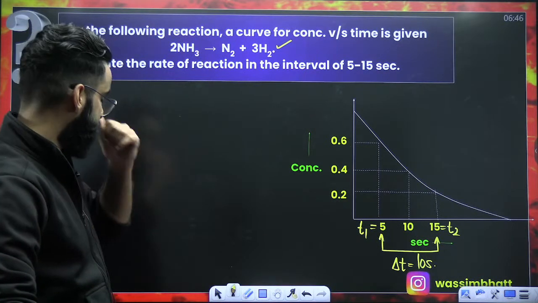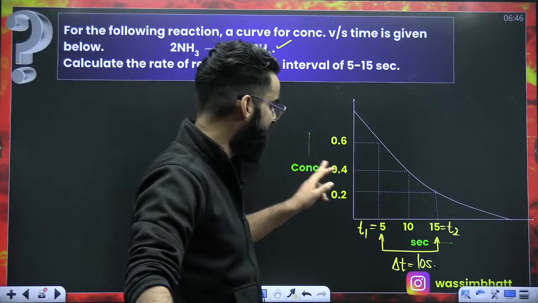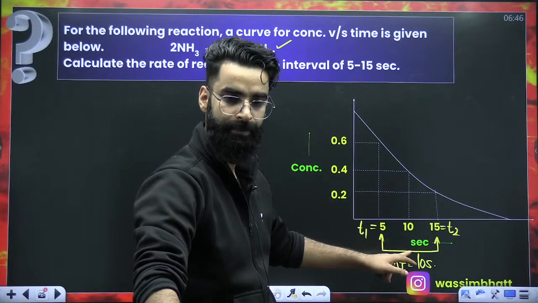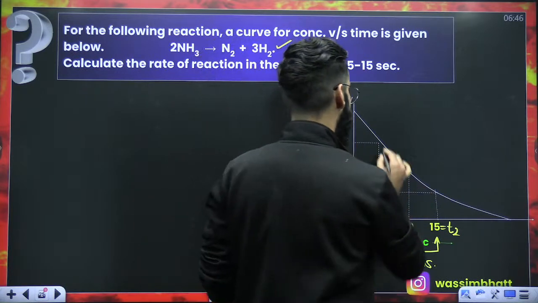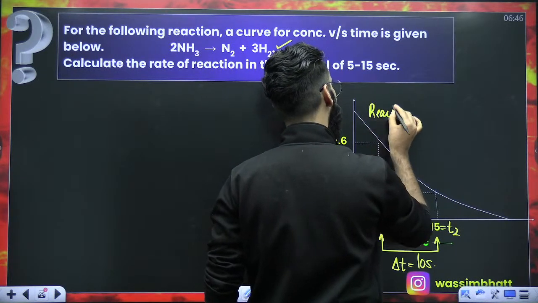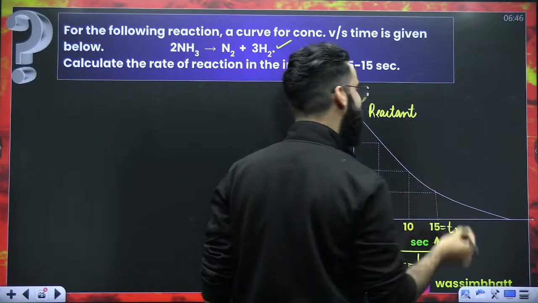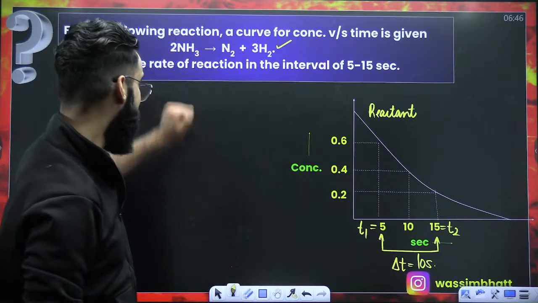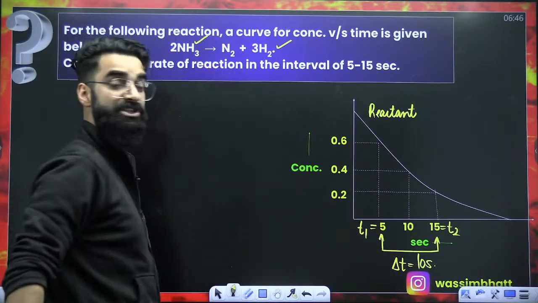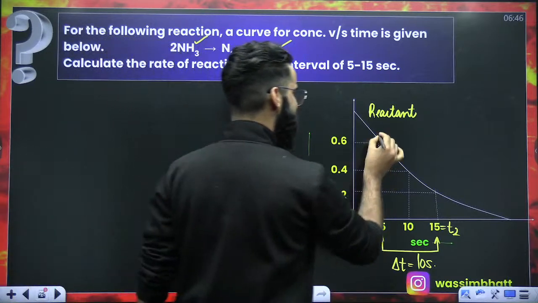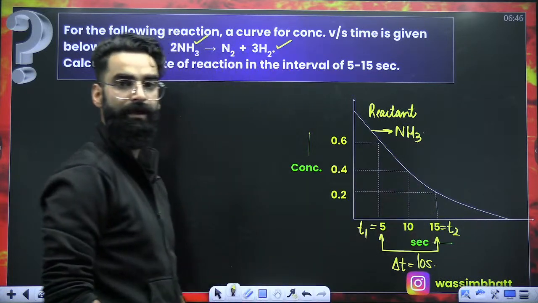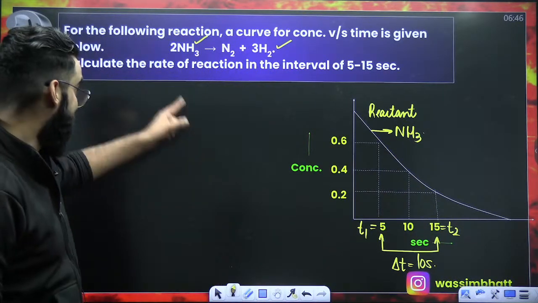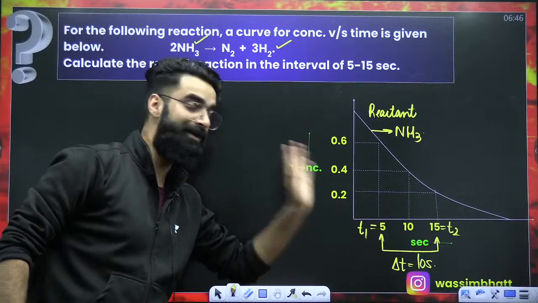Now, first of all, try to understand. The graph is between concentration and time, and the concentration is decreasing with time. So this graph has to be for the reactant, because we know the concentration of a reactant decreases with time. In the reaction, the reactant is NH3, so this graph has to be for NH3. What are we supposed to calculate? The rate of the reaction in this particular time interval.